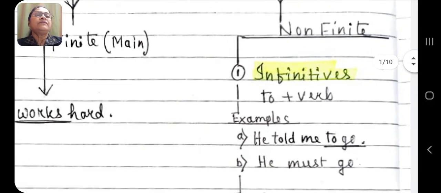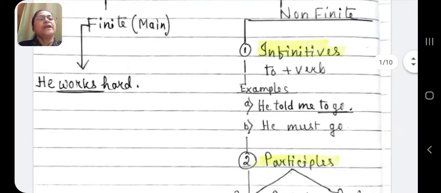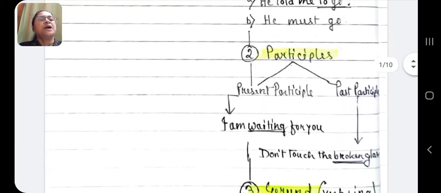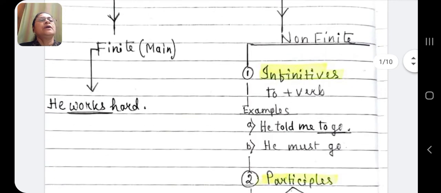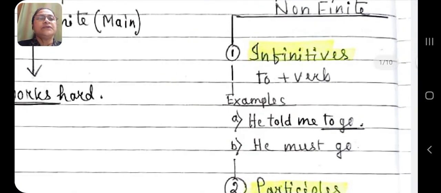Non-finite verbs are not the main verbs in a sentence, but they play an important role. There are three types of non-finite verbs. They are infinitives, participles and gerund. What is an infinitive? To plus verb is called infinitive. See the example, "He told me to go." Here, to go is the infinitive.